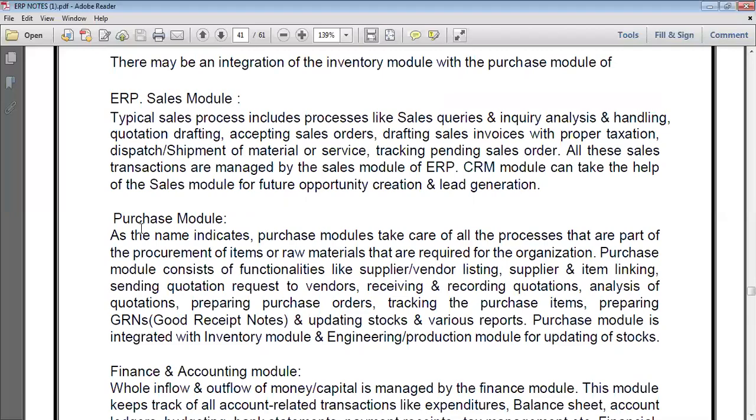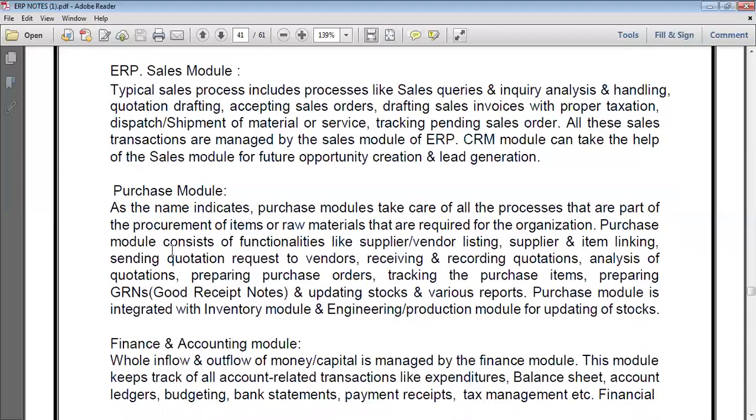The purchase application module involves all the processes that are part of the procurement of items. Procurement of items means before manufacturing a product, we compulsorily need raw material. That is our primary stage. Vendor, supplier, and item linking, sending quotation requests to vendors, receiving and recording quotations, analysis of quotations, preparing purchase orders, and tracking of the purchase items, etc. These things are involved in the purchase module application.